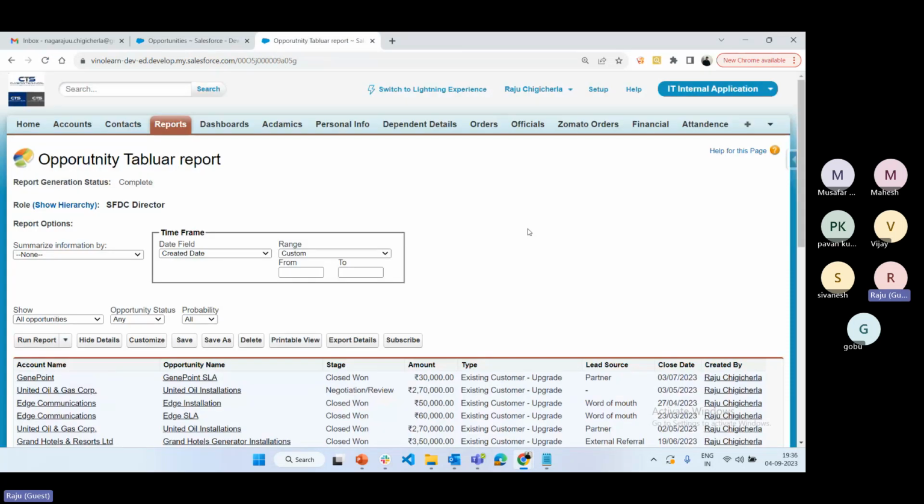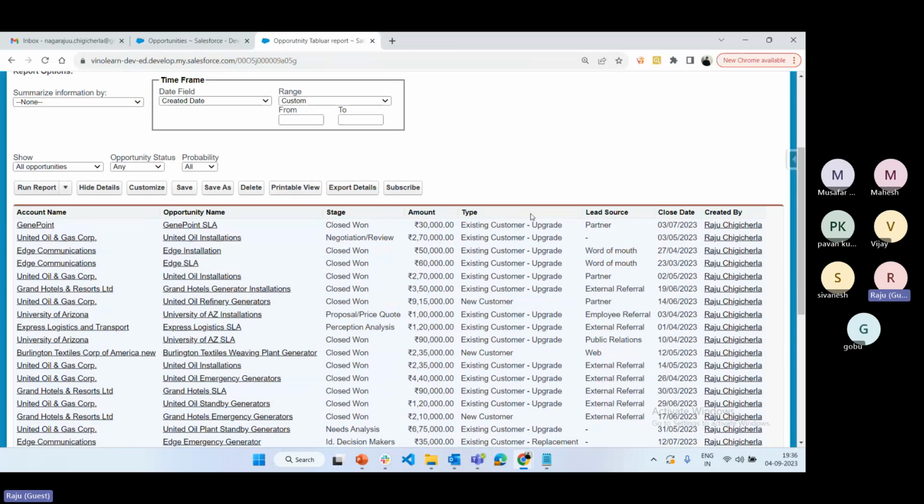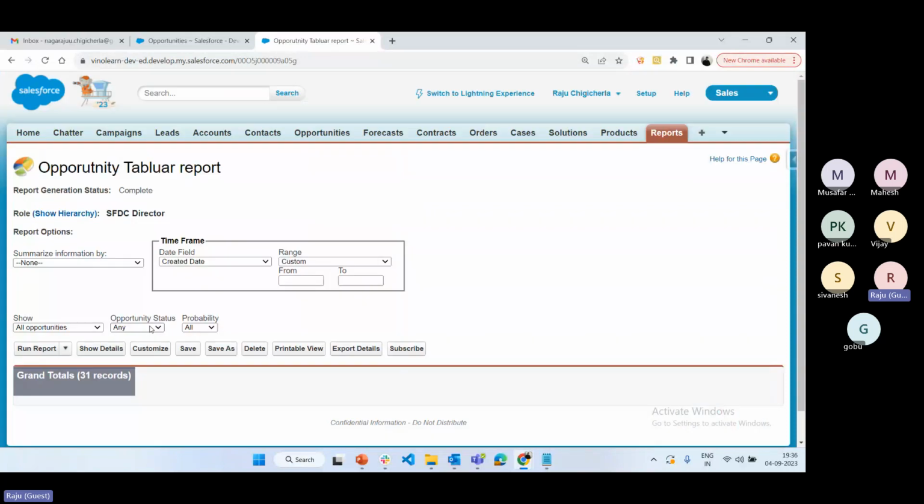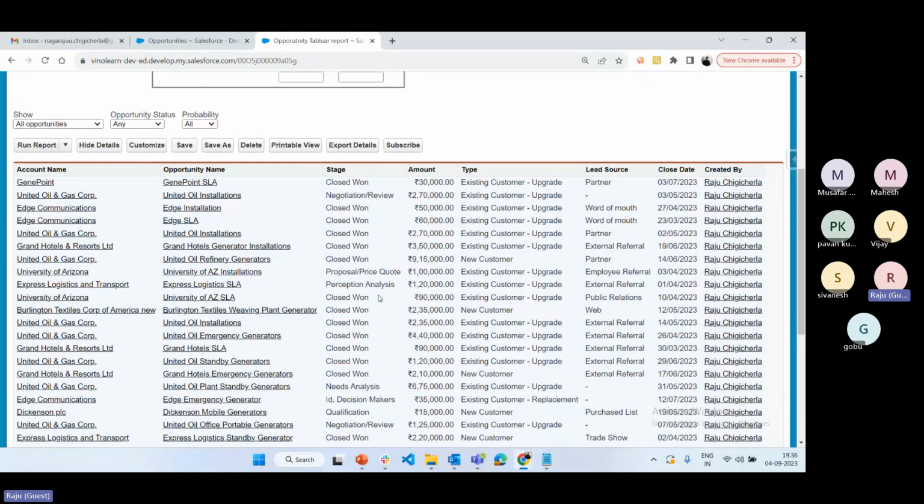Okay, so this is how we can create a report and display the data, either single object data or maybe multiple object data. Hope you're clear. Right. Next, before going to discuss the filter condition, click on run report. Now let's discuss these buttons. Same story. Hide details means we can hide the details, only the count will show. Show details means we can show the details.